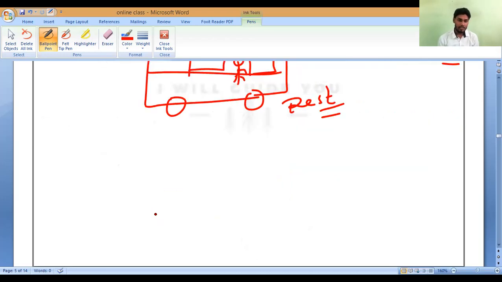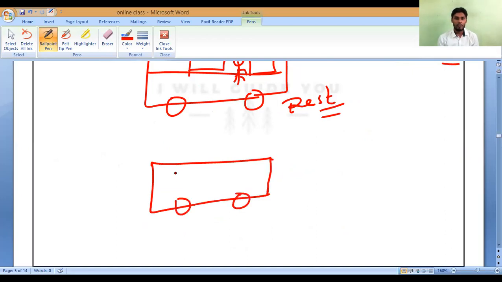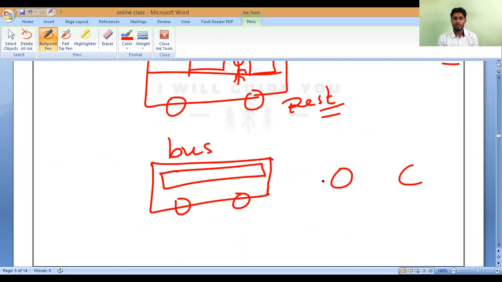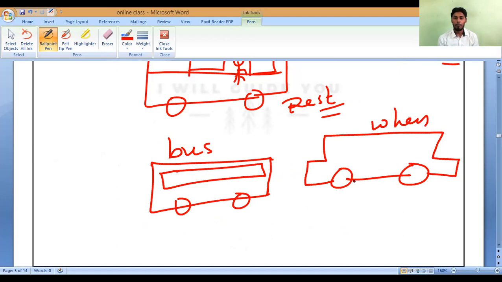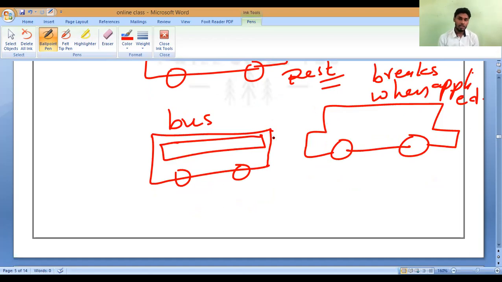Yes or no? Now, in the same way, suppose your father and you are traveling in a car, and your father suddenly applies the brakes. Will you fall forward or backward? Imagine this is the bus, or else imagine your car. When the brakes are applied suddenly, you people will fall forward. Now why is it happening, can you say?